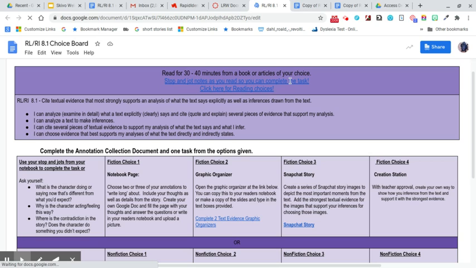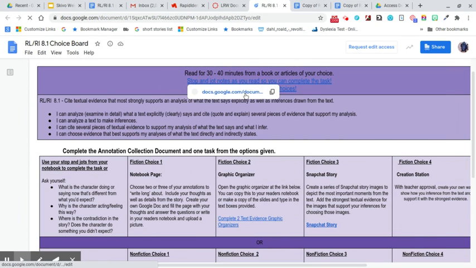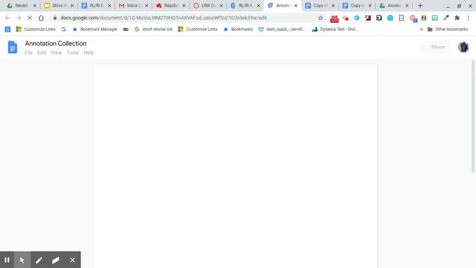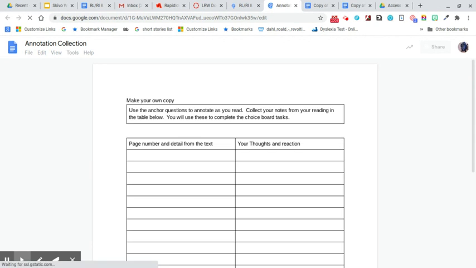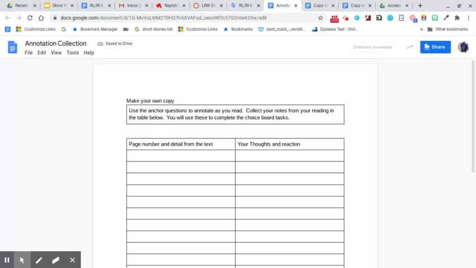If you click on that, it's going to give you a document, and you will have to make your own copy of this as well. Pretty much everything in here, you'll have to make your own copy. This is a place for you to make notes. It says use the anchor questions to annotate as you read. Collect your notes from your reading in the table below. You will use these to complete the choice board tasks. So it's going to ask you for page numbers and details from the text and what you think about it.